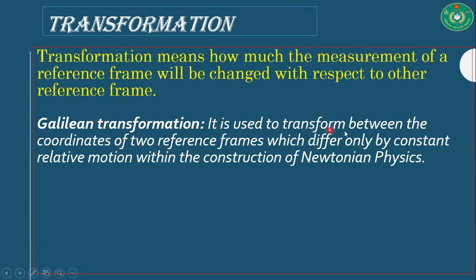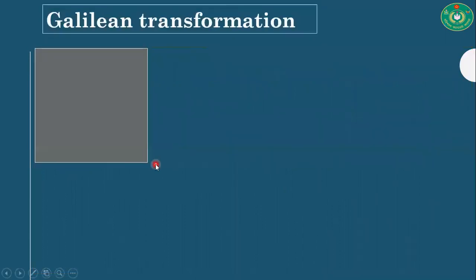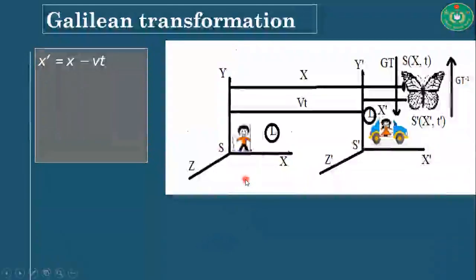It is used to transform between the coordinates of two reference frames which differ only by constant relative motion within the construction of Newtonian physics. That is, the Galilean transformation is based on Newtonian mechanics. Okay, now we are going to see the Galilean transformation in detail.